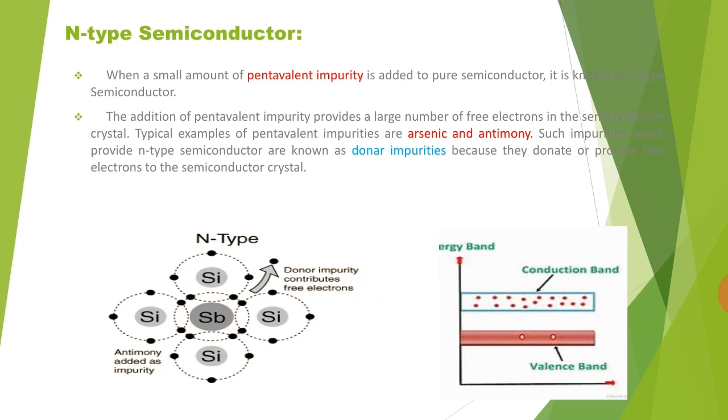The examples of pentavalent impurity are arsenic and antimony. The impurities that provide N-type semiconductors are known as donor impurities because they donate or provide free electrons to the semiconductor crystal. This is the example of N-type semiconductor and energy band diagram.